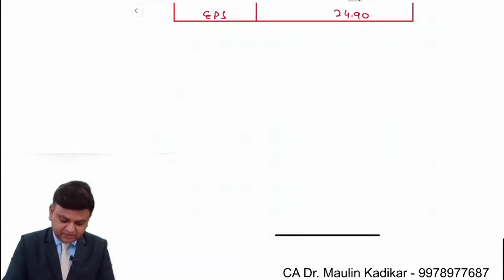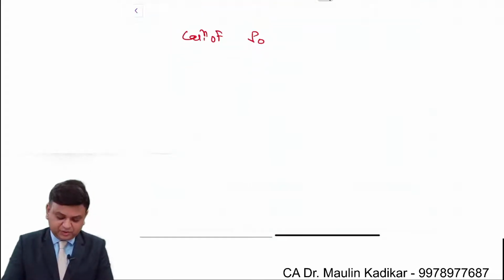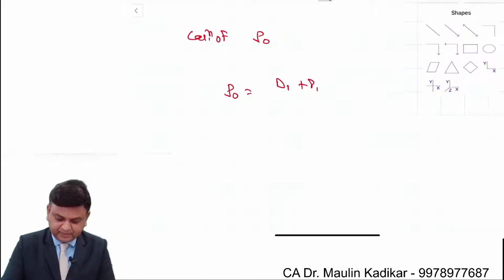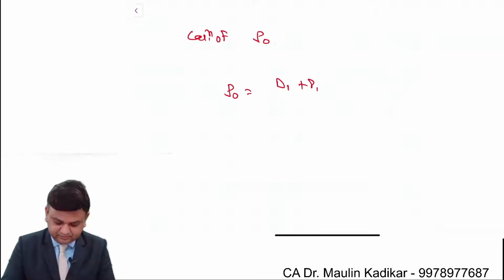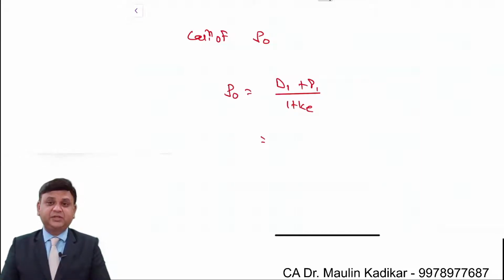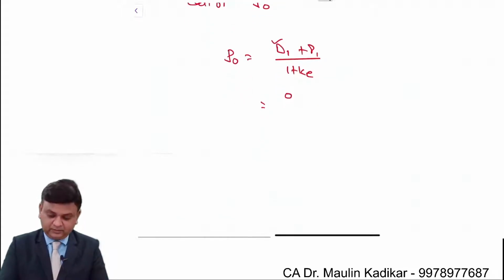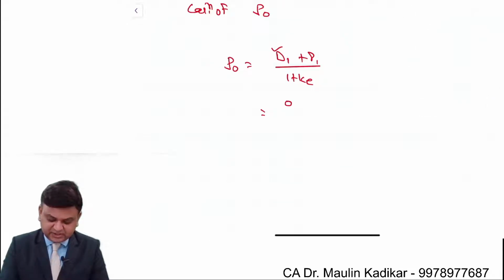Students are requested to pay attention. Calculation of P0. How we will make the calculation of P0? We understand that say P0 is equal to D1 plus P1 divided by 1 plus K. In a way that say whatever is the price of equity share and whatever is the dividend per share, that will be discounted in present value term to make the calculation of the current price. Now the dividend income is of course going to be 0. Discounting factor is given to us in the question as 18%.